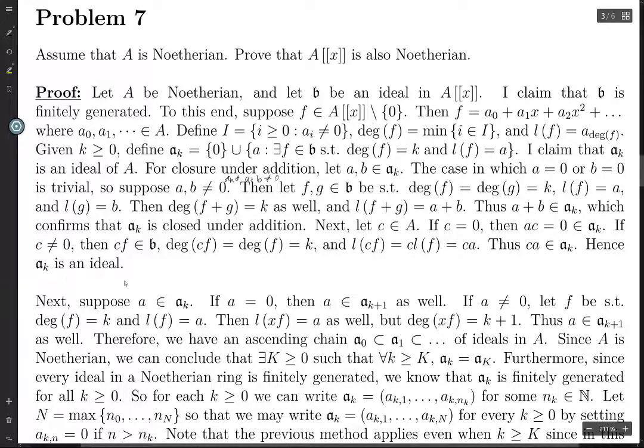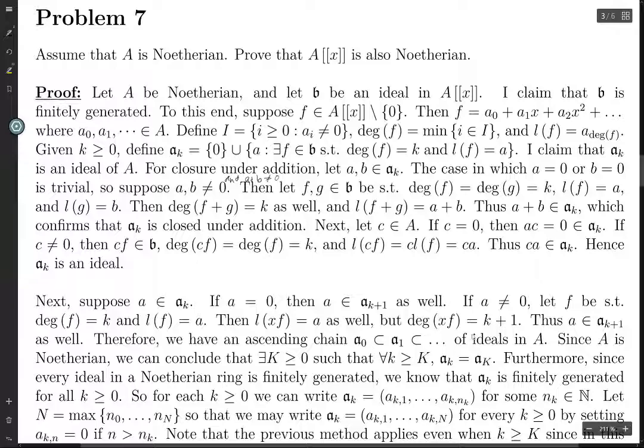Okay, now suppose you have an element a in a_k. If it's 0, then it's in a_{k+1}. If it's not 0, well, we know there's some f whose degree is k, and such that L(f) equals a. That's what it means for a to be in a_k. And then, if you just take this and multiply it by x, then this has leading coefficient a as well, and its degree is increased by 1. And therefore a is in a_{k+1} as well, so then we have an ascending chain here.